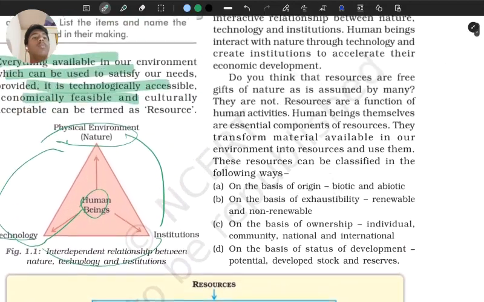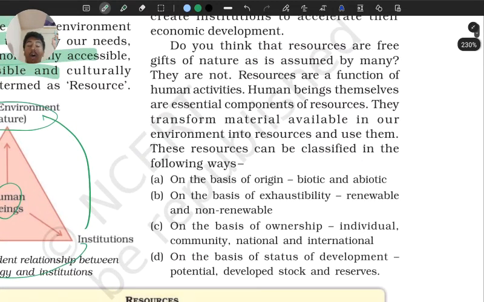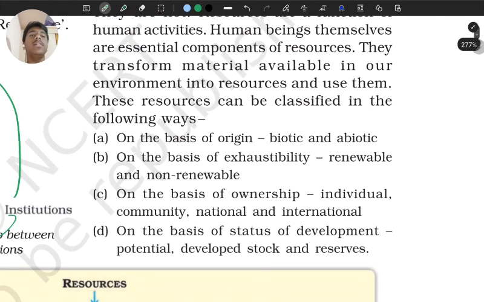Learned this. Now moving on, the resources can also be classified in the following ways. One is on the basis of origin. Origin का मतलब है यहाँ पर biotic और abiotic. Biotic का मतलब है living and abiotic का मतलब है non-living. We can give examples for biotic, like human beings. Humans as a resource you have studied in class 9th, or animals or poultry, like that, biotic factors. And abiotic में आते हैं water and wind, sunlight, like that, abiotic, on the basis of origin.